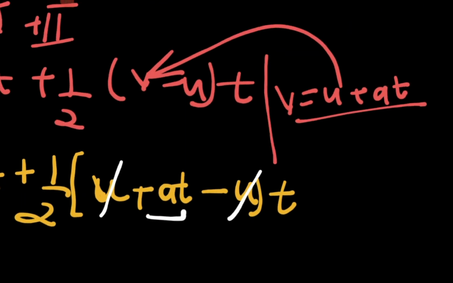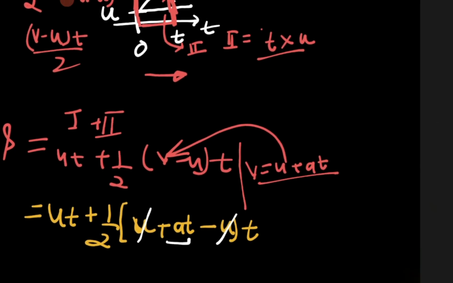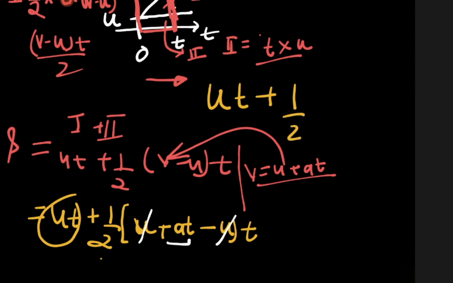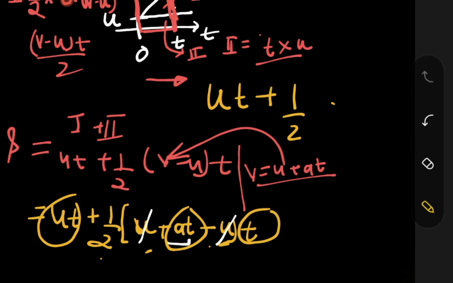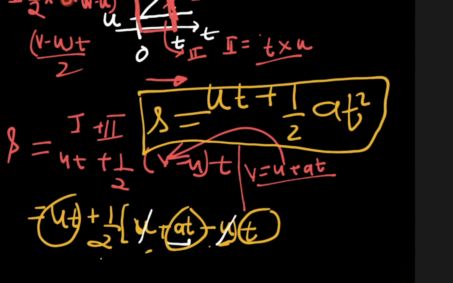So what we have, just see over there, be very attentive at this point of time. I have ut, plus half, I have at over there, and this over t, because this and this are going to be cancelled. So I have at square. I know that this is going to be clumsy, but this is the way. S is equal to ut plus half at square. This is the second equation of motion. It is also called displacement time equation.